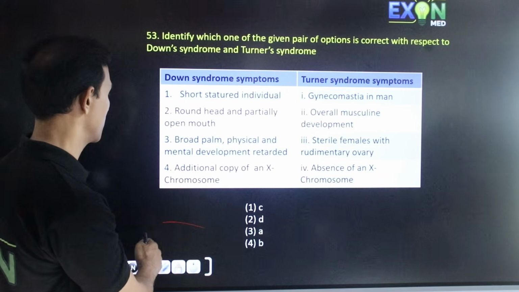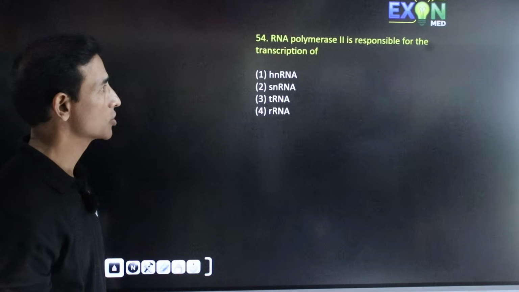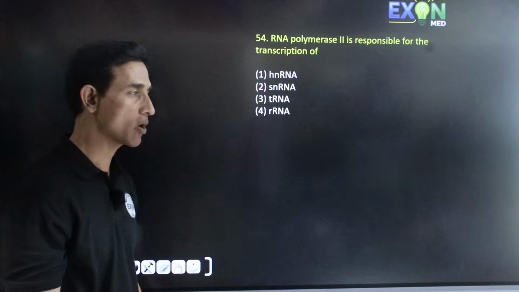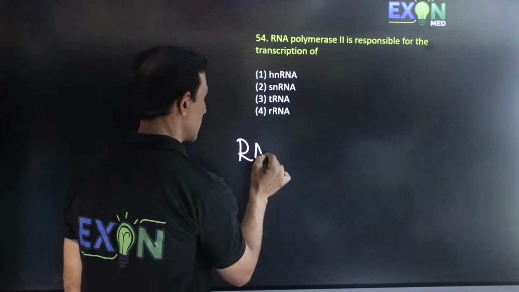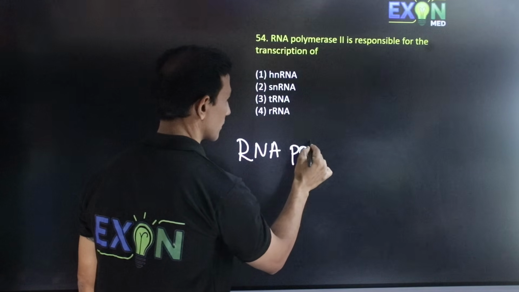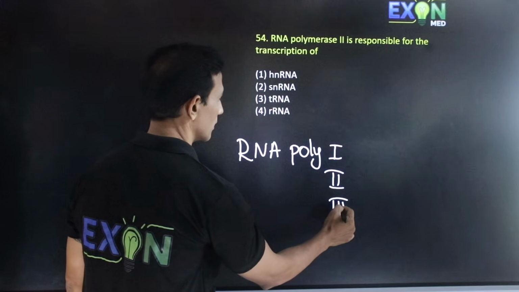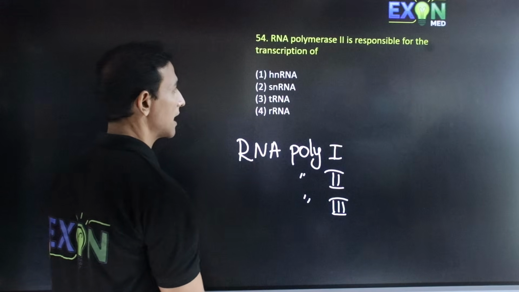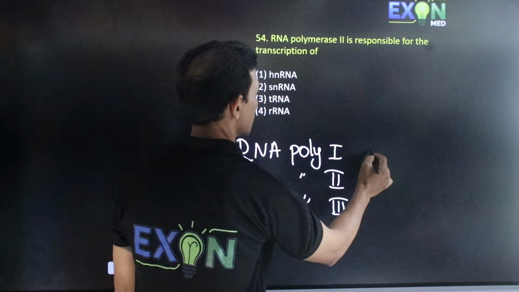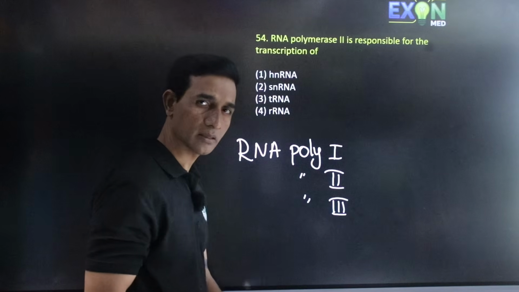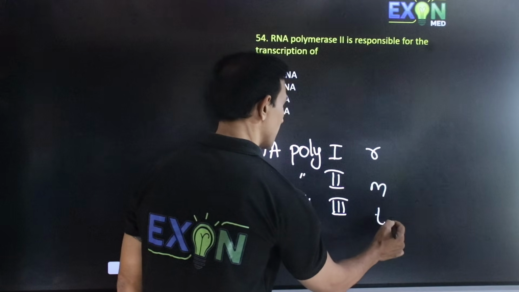Question number 54. RNA polymerase 2 is responsible for the transcription of. So here remember RNA polymerase 1, 2, 3. There are 3 types of RNA polymerase in the eukaryotes. So we have to remember it as RMT.